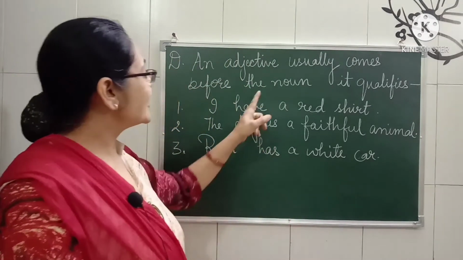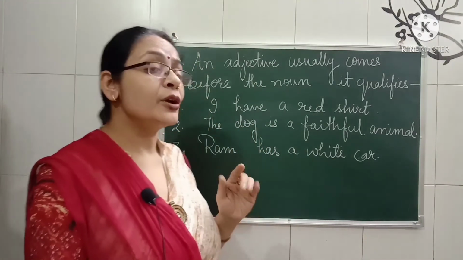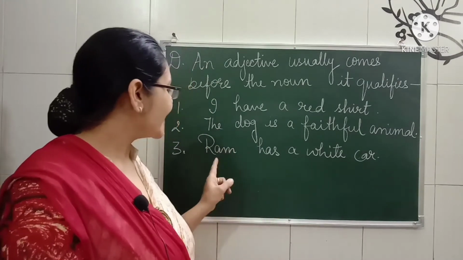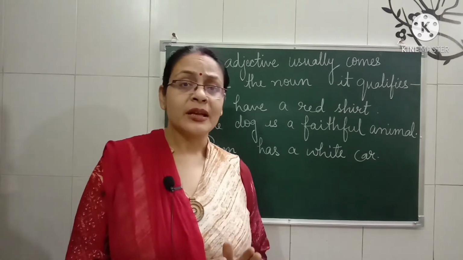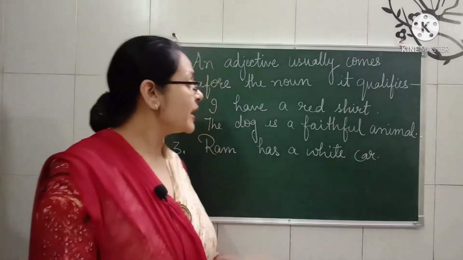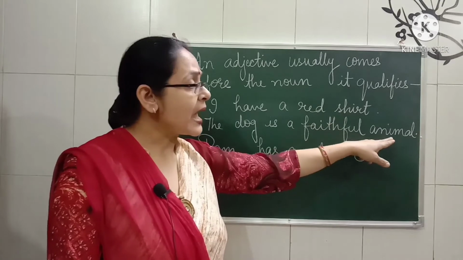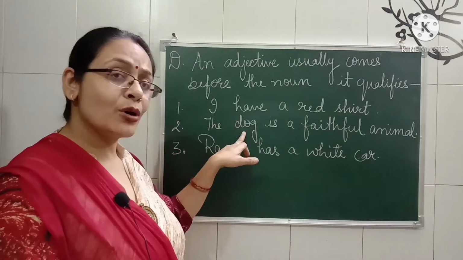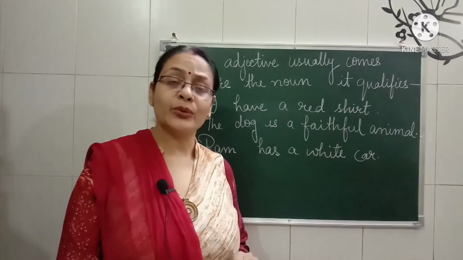Now here, see the examples related to this point. I have a red shirt. The dog is a faithful animal, and Ram has a white car. Now noun, I think it is clear. All of you know noun very well. Here, what is the noun? Shirt is a noun in it. Animal, and here you can see dog. Here Ram is a proper noun. Car is a noun here.